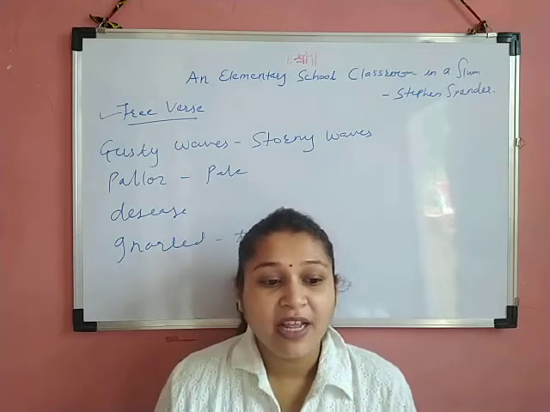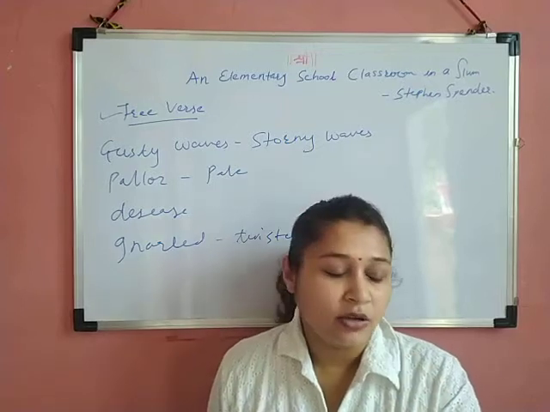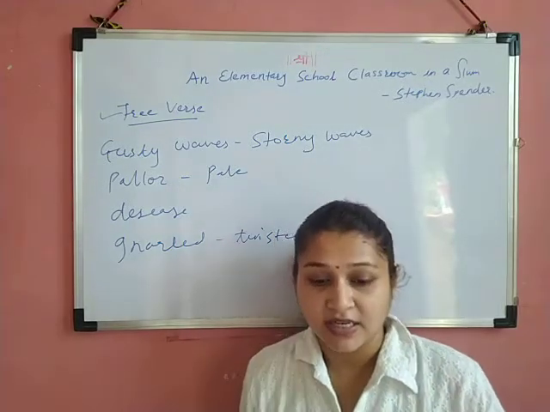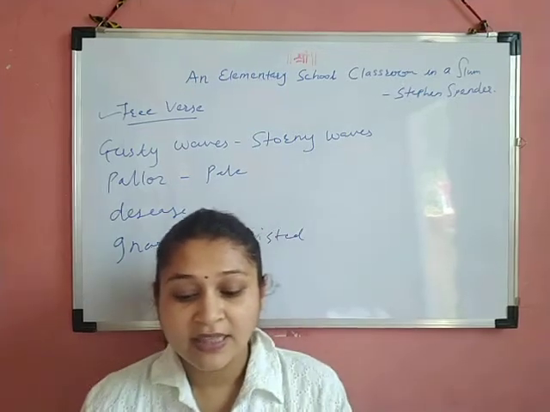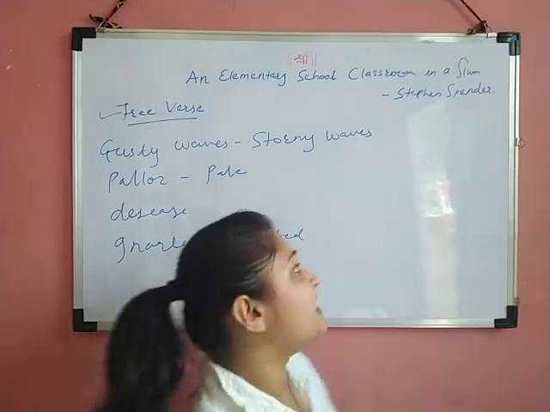Now there is no rhyme scheme, so we'll discuss the poetic devices of the first stanza. Now see, in the first stanza children are compared with rootless weeds.